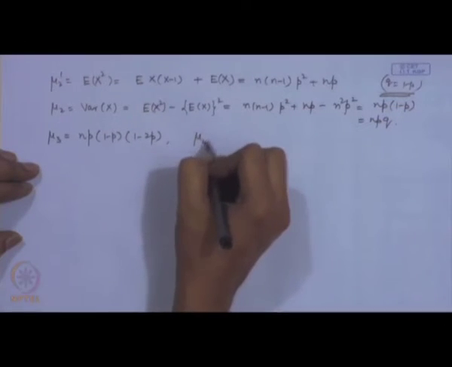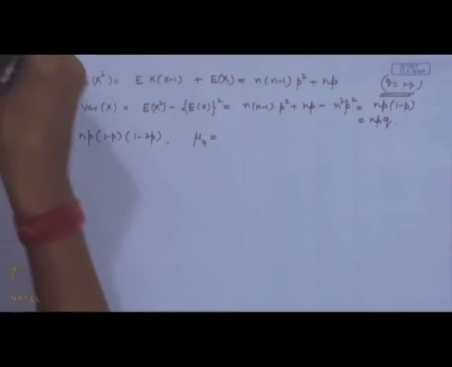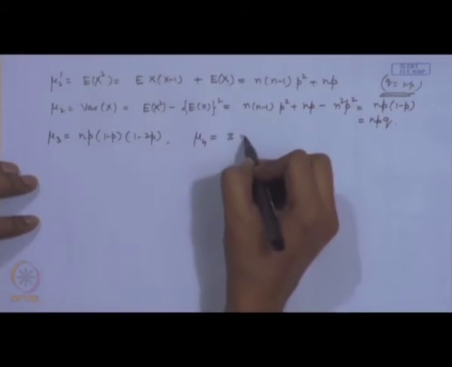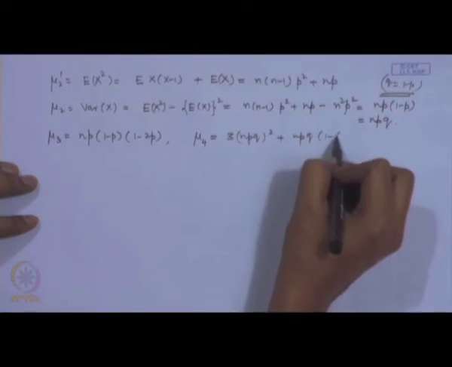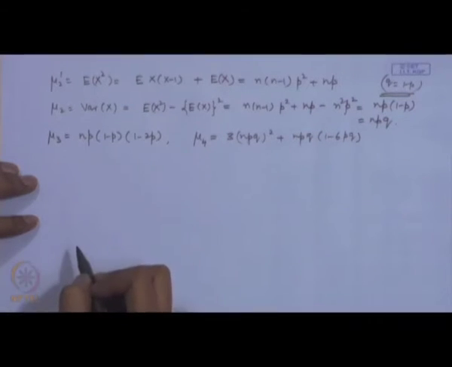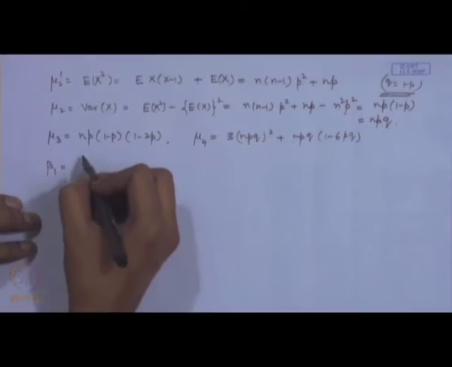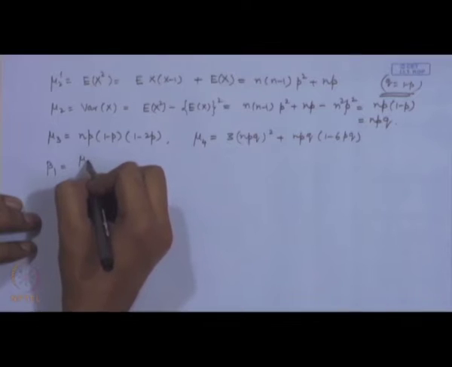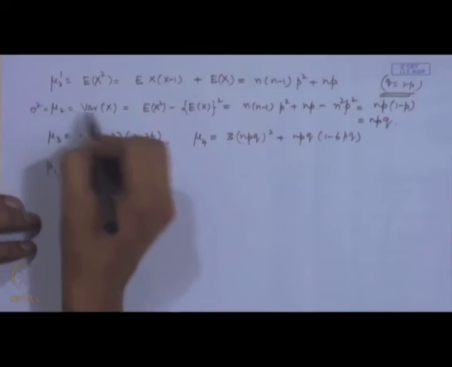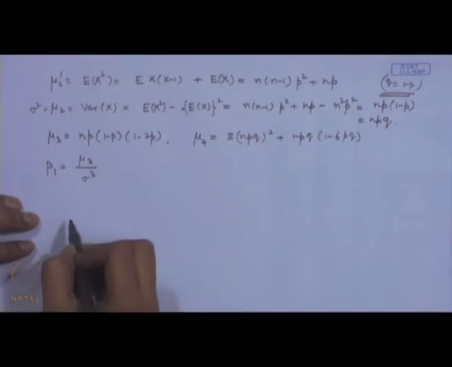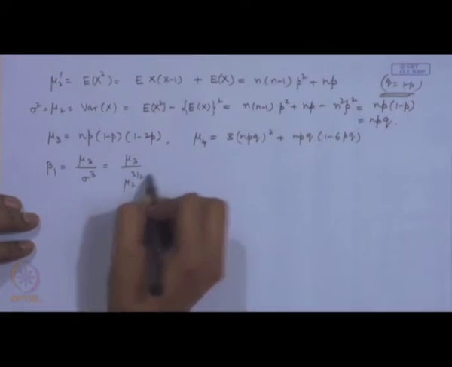similarly, the fourth central moment mu 4 turns out to be equal to 3 n p q square plus n p q into 1 minus 6 p q. Now, if we consider beta 1, that is the measure of skewness, that is mu 3 by sigma cube (we can also write sigma square for the variance), or mu 3 divided by mu 2 to the power 3 by 2.